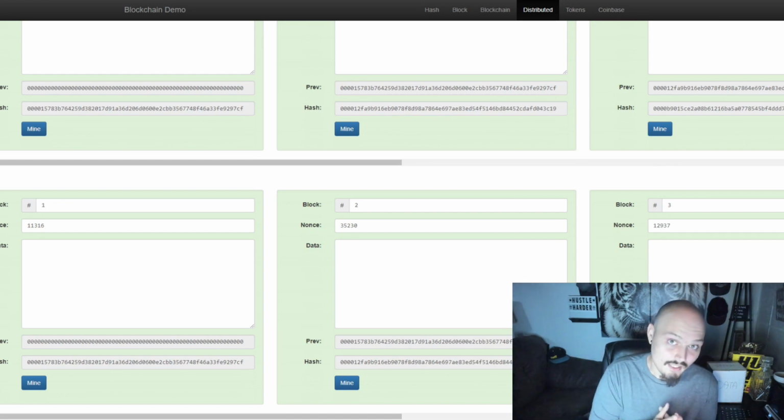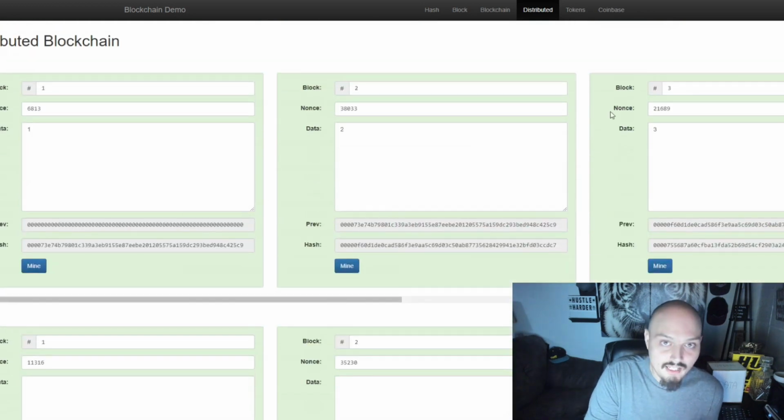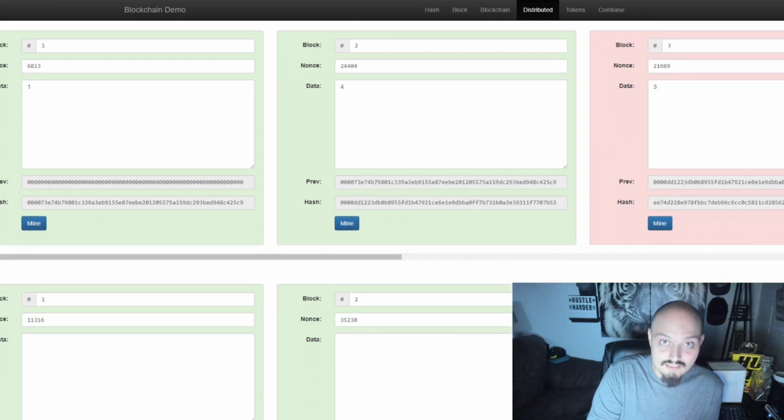But let's go ahead, for argument's sake, and say, well, peer A tries to change the blockchain. So let's say maybe peer A comes in, and on block number 2 they sneakily throw in a 4 instead of the 2, and they go ahead and mine that and submit it, and they say, okay, well, this is what it is now. Well, what we're going to notice is this consensus comes in.